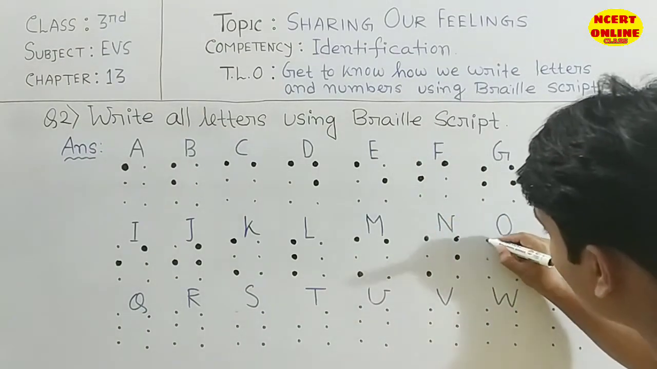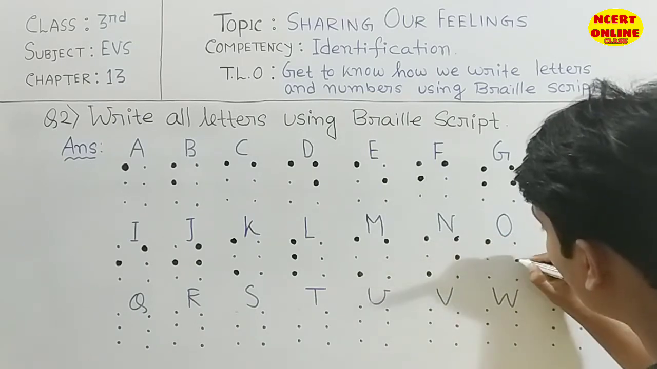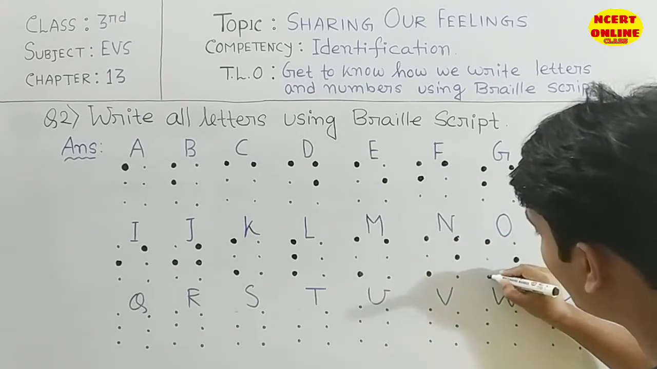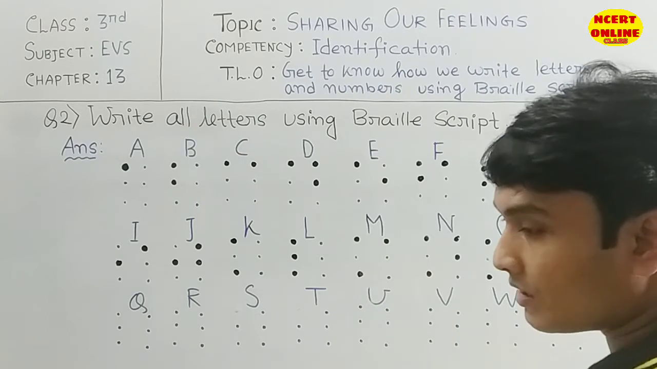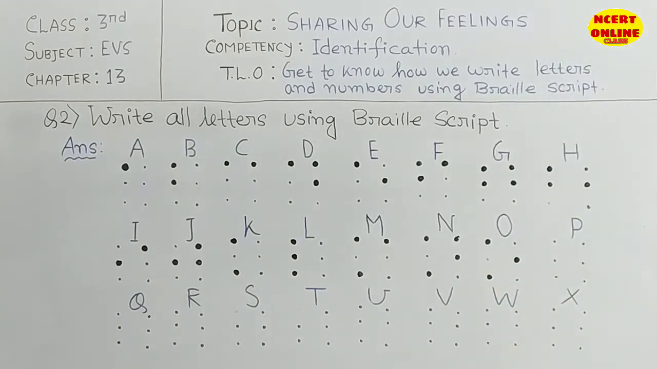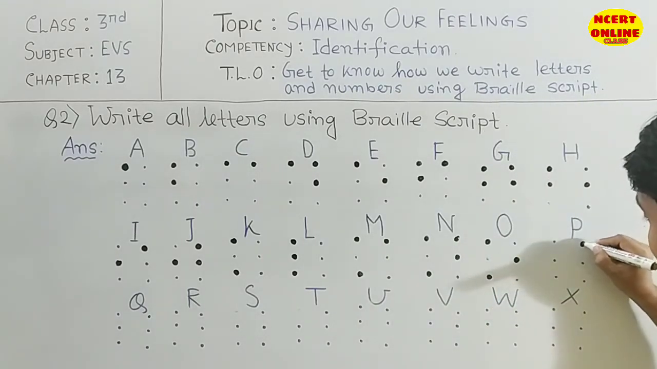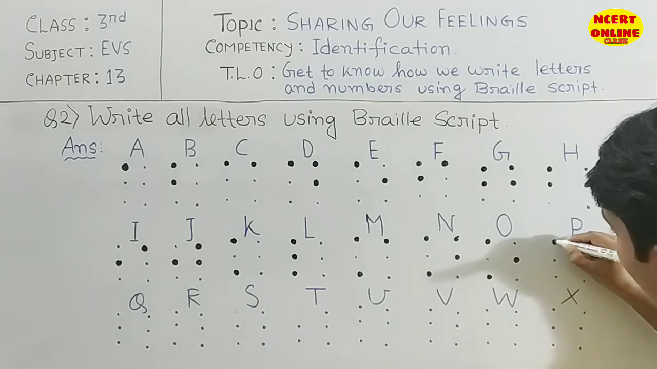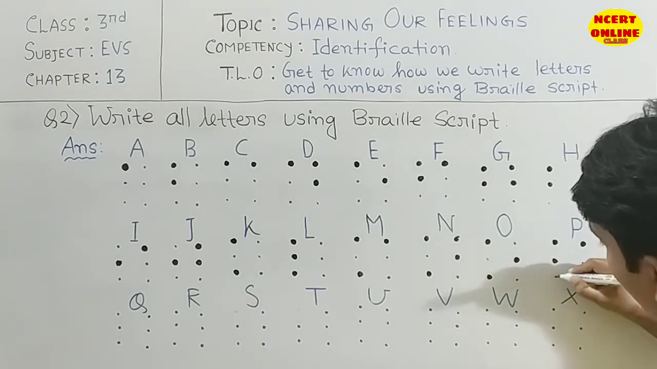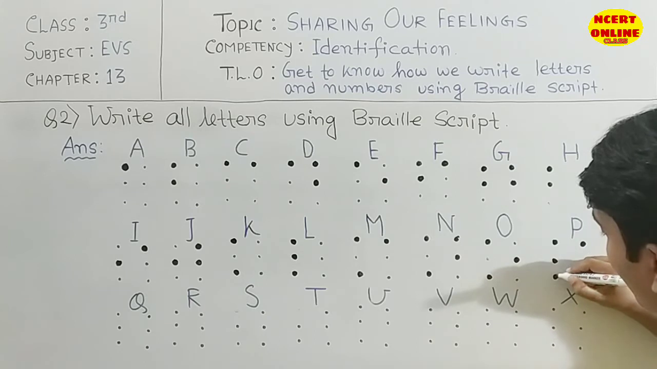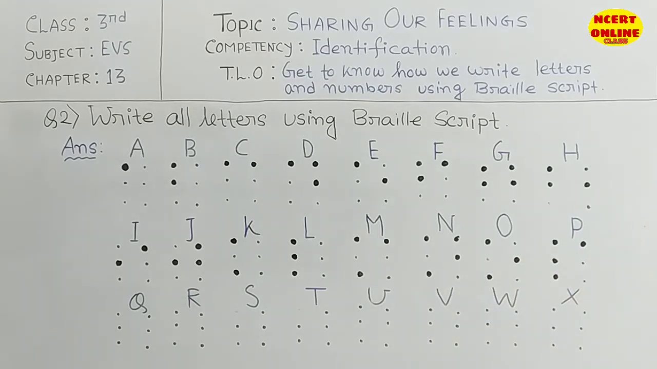O is very interesting. At first this corner, there's this part, and then this part. Then about P. P is totally four dots. We need to write big. This and this one. In the next portion we will write up to nine numbers and 0 also using Braille script.